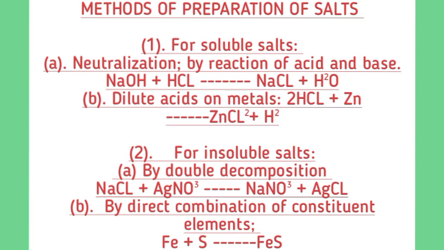Then the next one is by direct combination of constituent elements. That is still under insoluble salt. You can see I separated it. I wrote for soluble salt and for insoluble salt, so you can see everything. For soluble salt, neutralization and dilute acids on metals. So this is it. This is for the methods of preparation of salt.